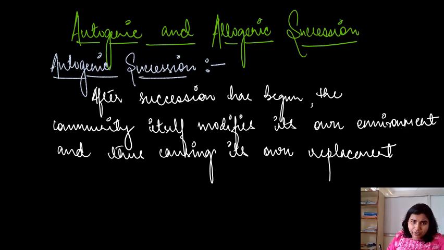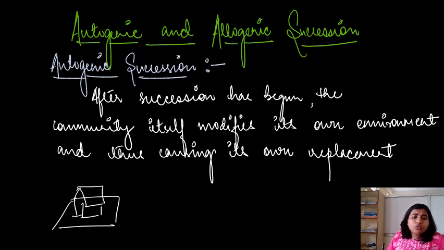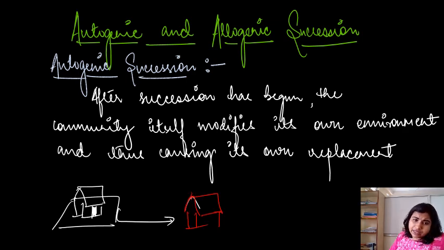Coming to autogenic and allogenic succession, already explained to you. Auto means self-replacement, like your rented house concept. You are inside the house, you are not feeling comfortable in this house, so you want to change your house. So you will shift to another house with a good ambience. That is self-replacement, you yourself have changed the house. So that is what we call autogenic succession. In case of plants, the same thing happens if it is according to the plant's wish. If plants undergo self modification or self replacement, then we call it autogenic succession.